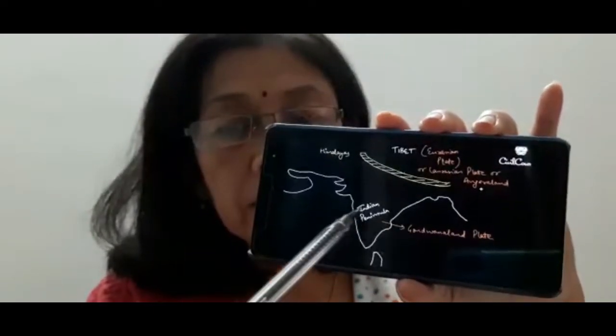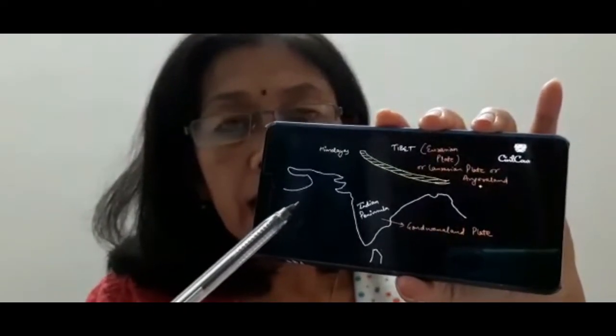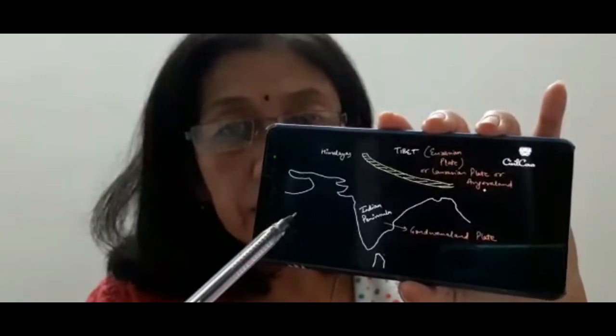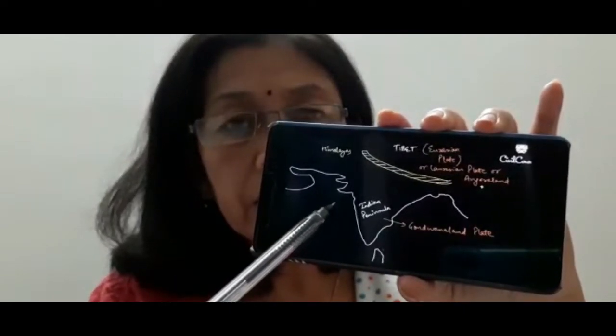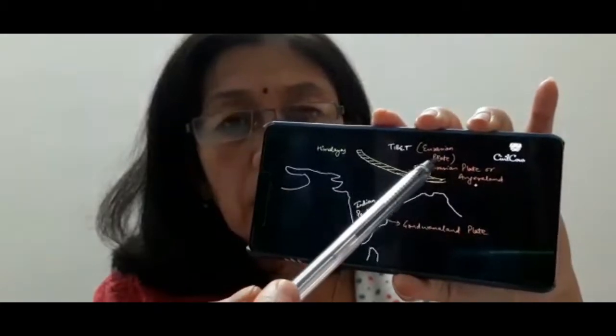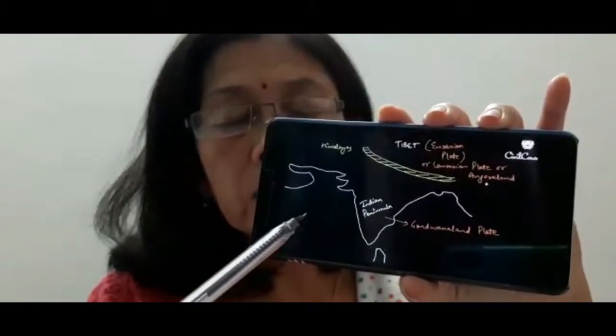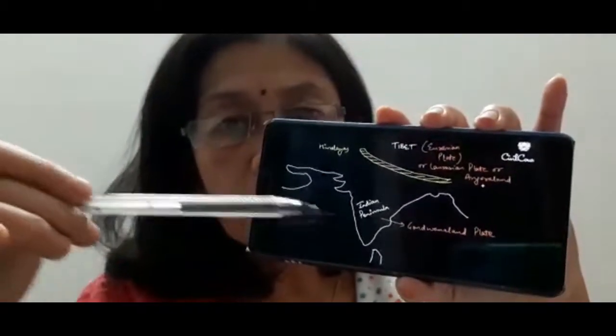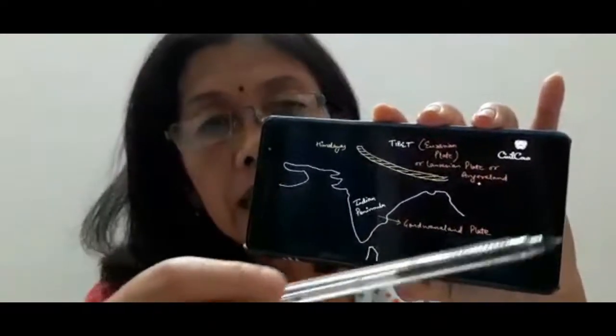And what happens here is that a time had come in the Tertiary period when the Gondwana land came so close to the Angara land that it submerged inside.